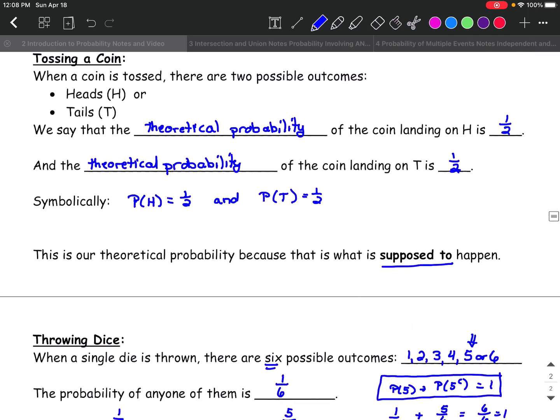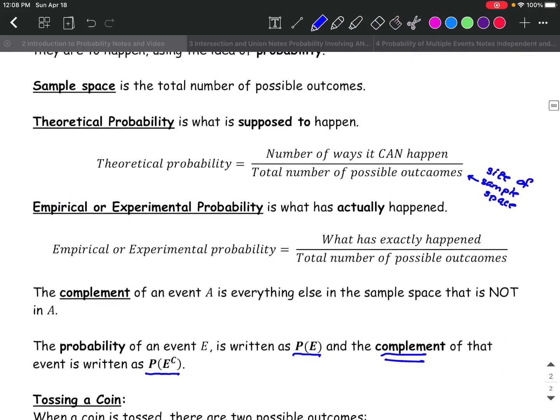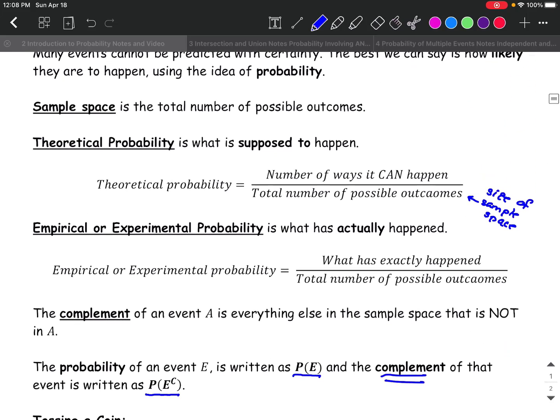Okay? So just remember that you have theoretical and experimental or empirical probability. So your theoretical probability is the number of ways something can happen over the total number of possible outcomes you have. The experimental probability is what has happened over the total number of possible outcomes. And the complement is the probability of something not happening.